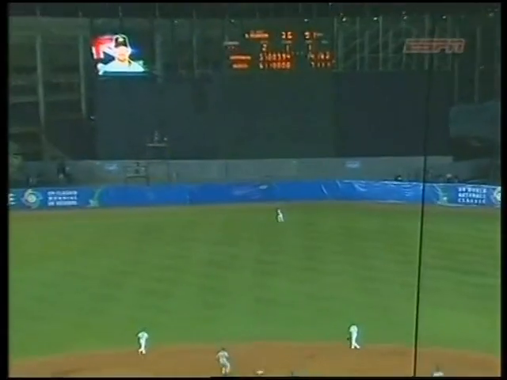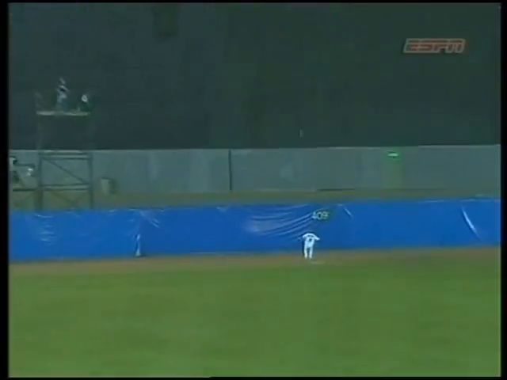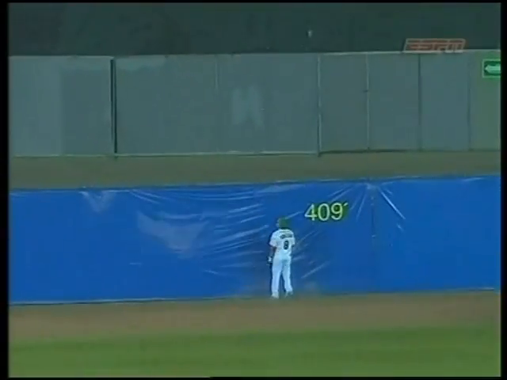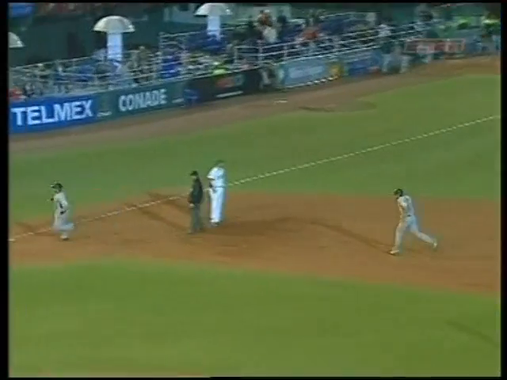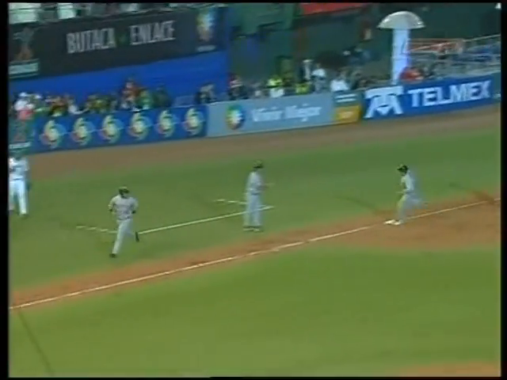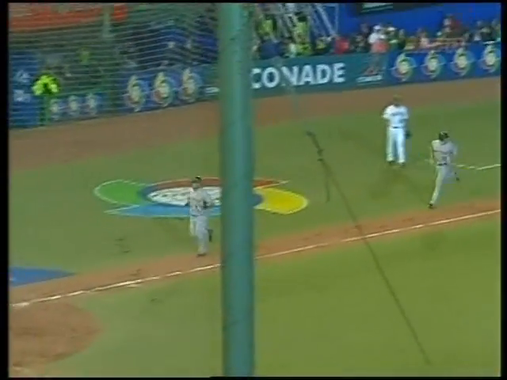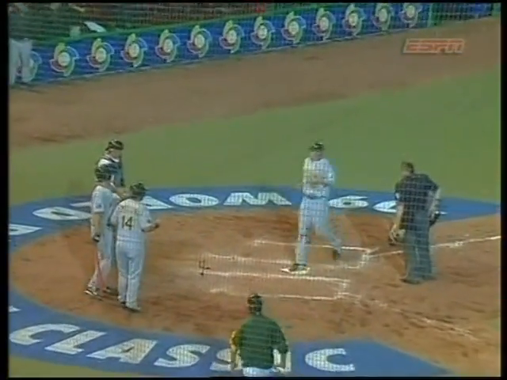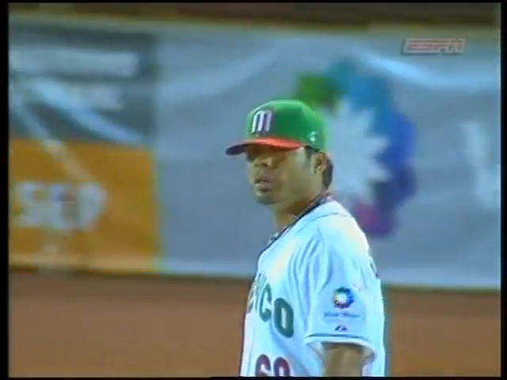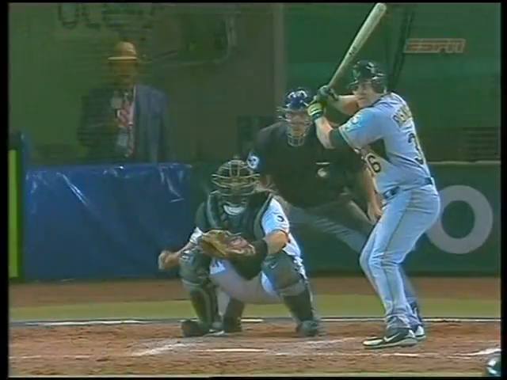There's a fly ball to center field. And Meziga goes way back, and that's gone. It's a 3-run home run. It is now 17-7 Australia. It is their 4th home run of the night. Cuba had 6 this afternoon. The Aussies come up with 4 this evening, and it is a romp.